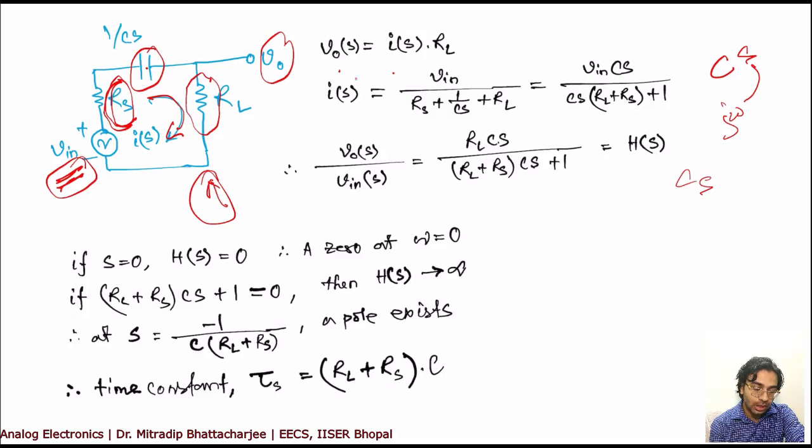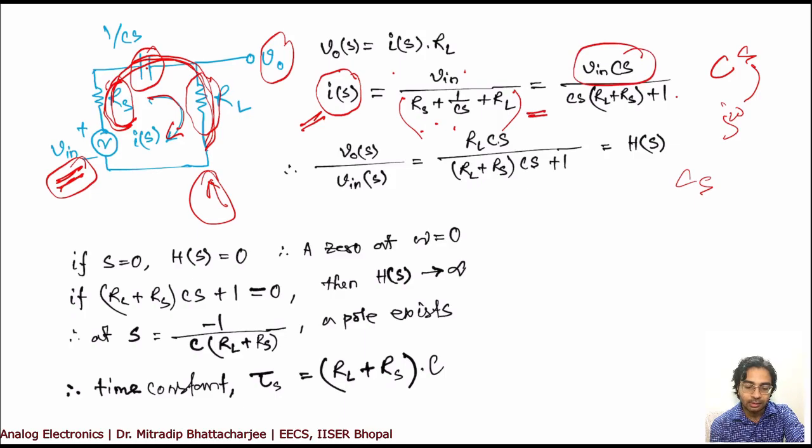So IS is equal to, on the other hand, Vin divided by the impedances or resistances associated with these three components, right? So the value of IS equals Vin divided by RS plus 1 by Cs, Cs meaning j omega C, plus RL. Simplify it, you'll get Vin Cs divided by Cs into (RL plus RS) plus 1.